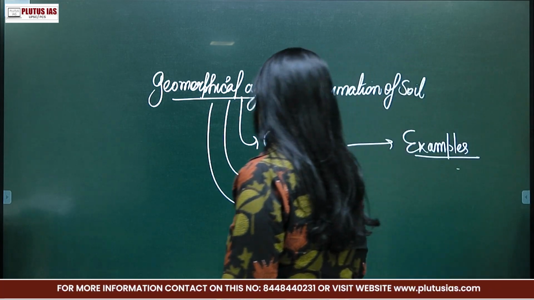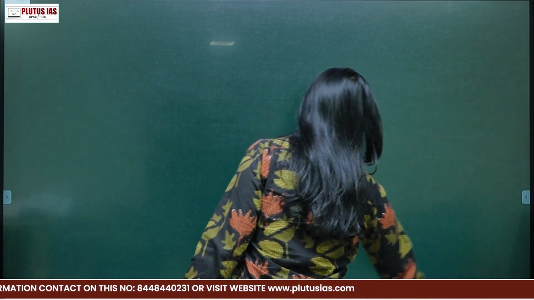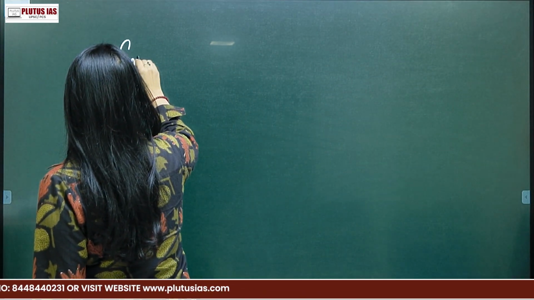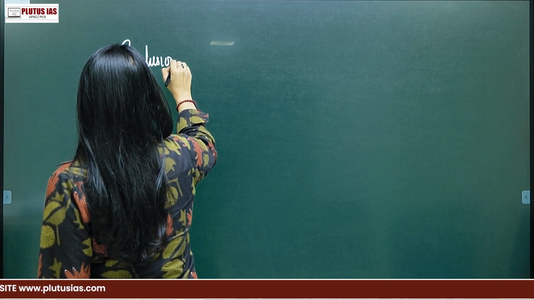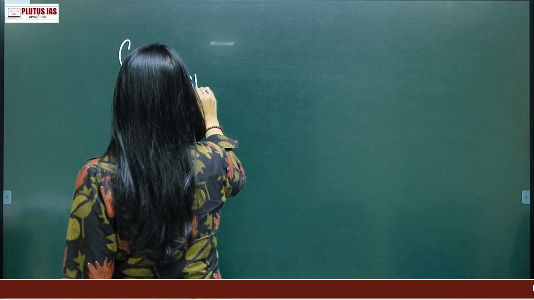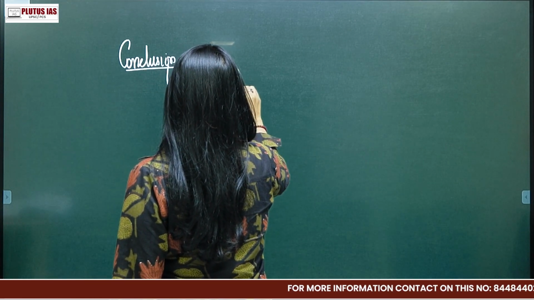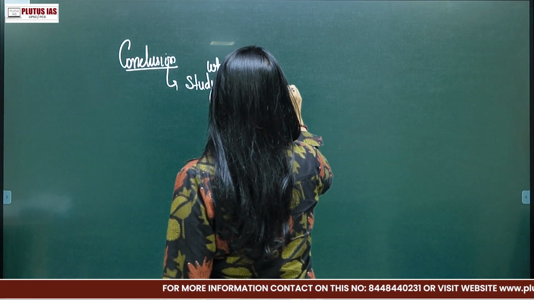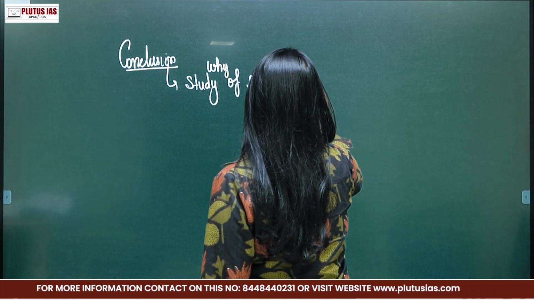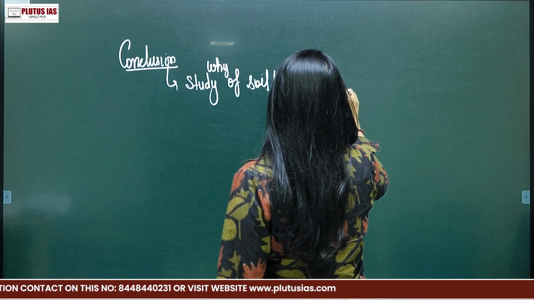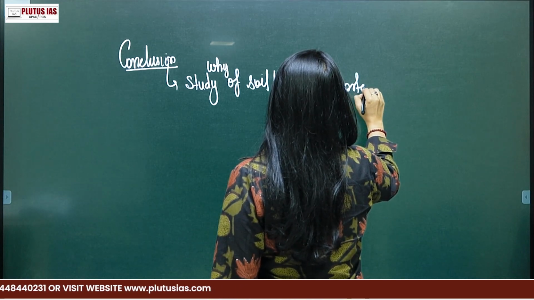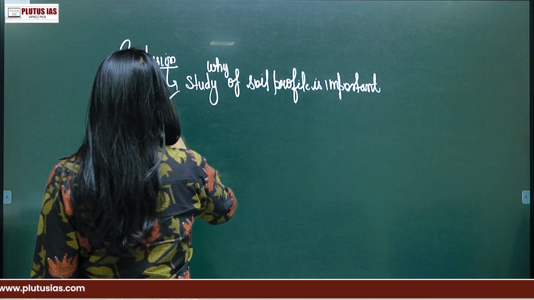And in the conclusion, what can you write? In the conclusion, write why the study of soil profile or formation is important. What are the applications?